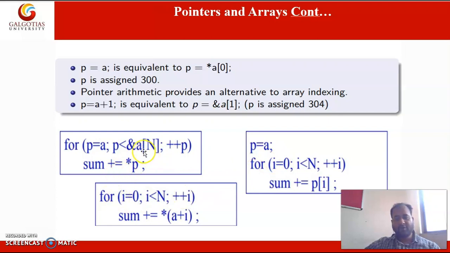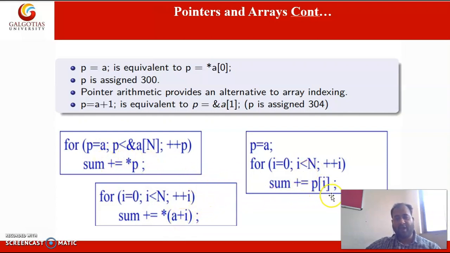Okay, so this ampersand a n will give the address of the last element. So till then the loop continues. In the next example, it is storing the address of the first element, and then it will iterate through the last element, that is n, and here it is the same thing, but here we are having star a plus i. So using this instruction we are accessing the array element.